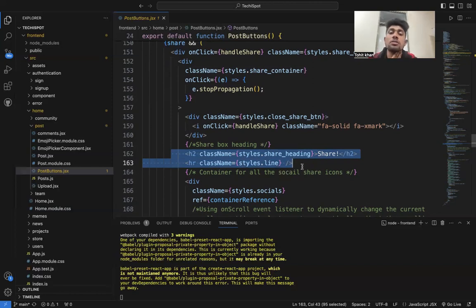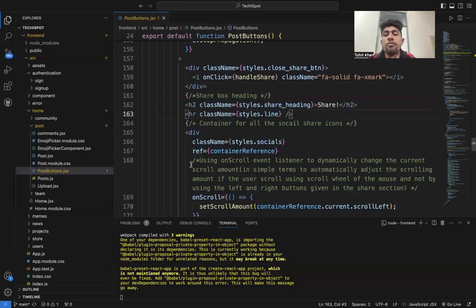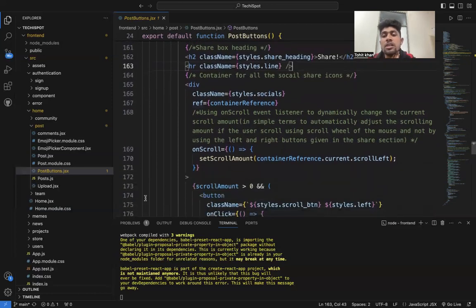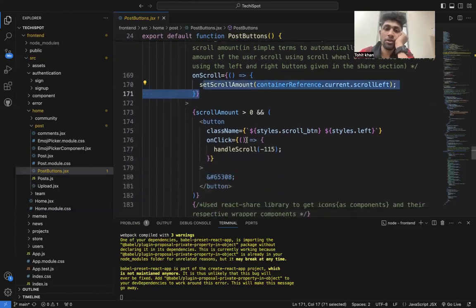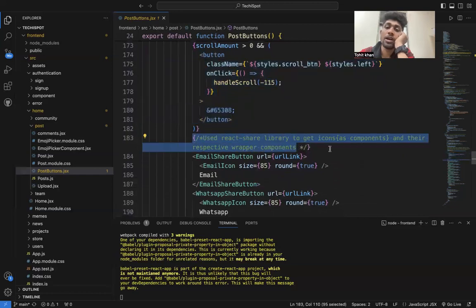Sharing will actually post to another app. I use a scroll event listener to dynamically change the current scroll amount. In simple terms, it adjusts the scrolling amount if the user scrolls with the mouse, and not by using the left and right buttons given in the sharing section.